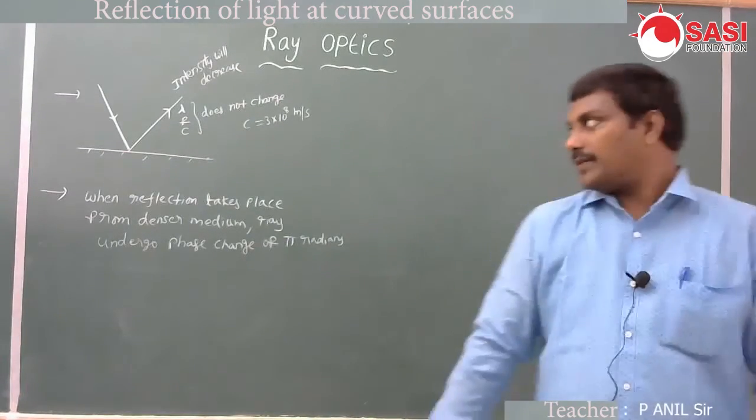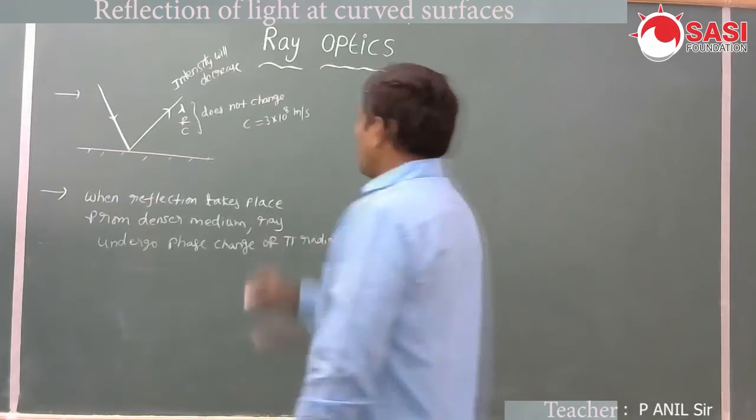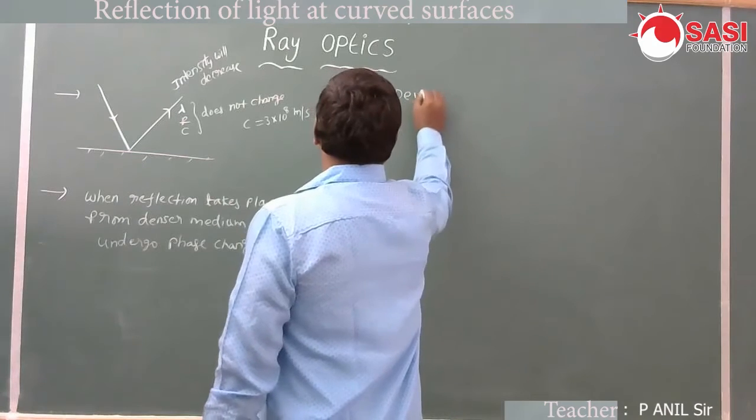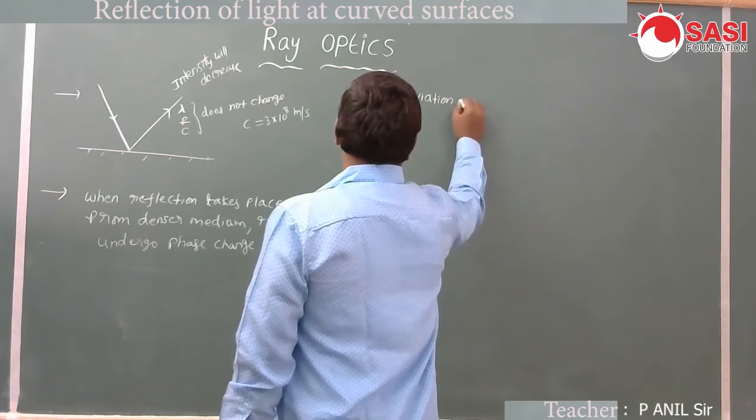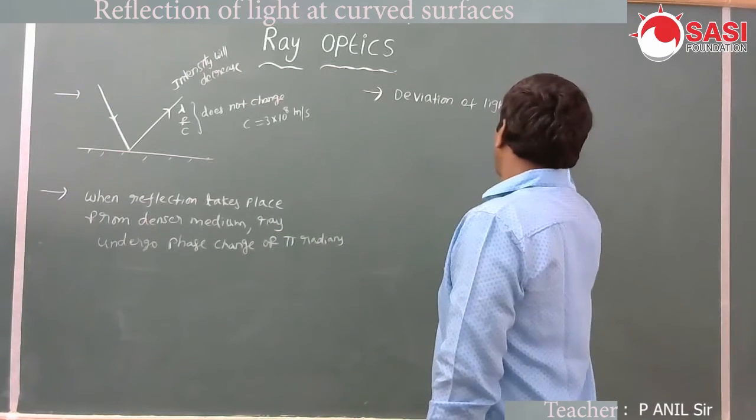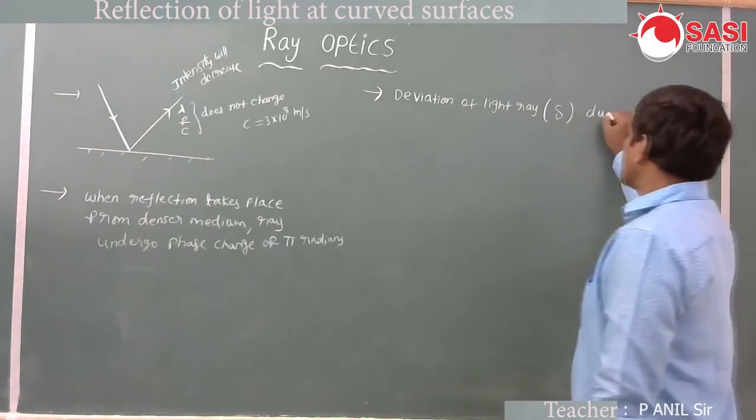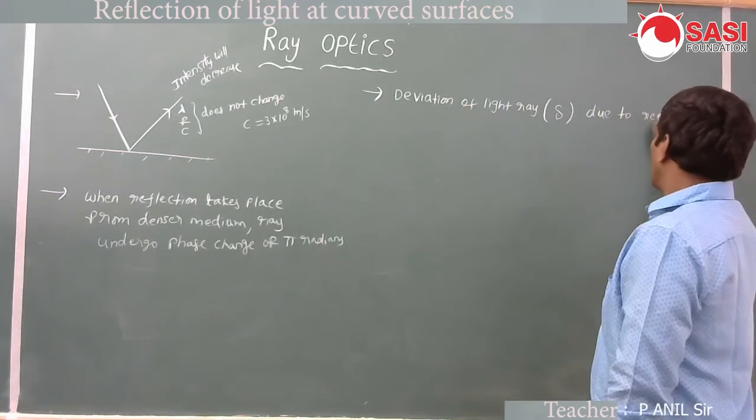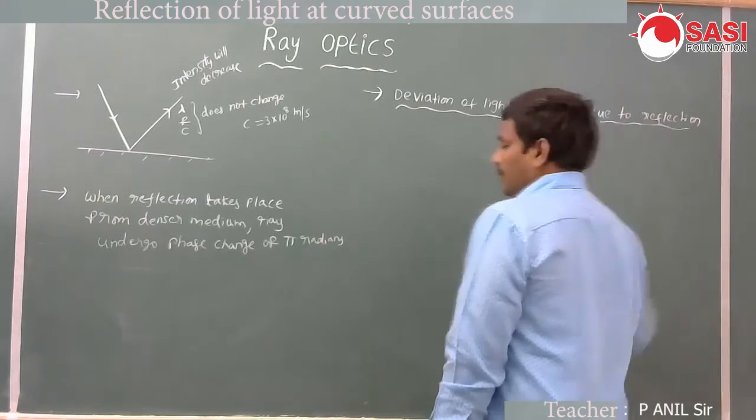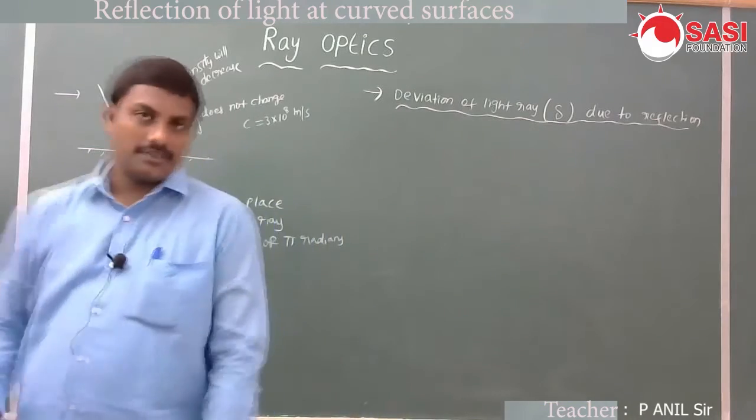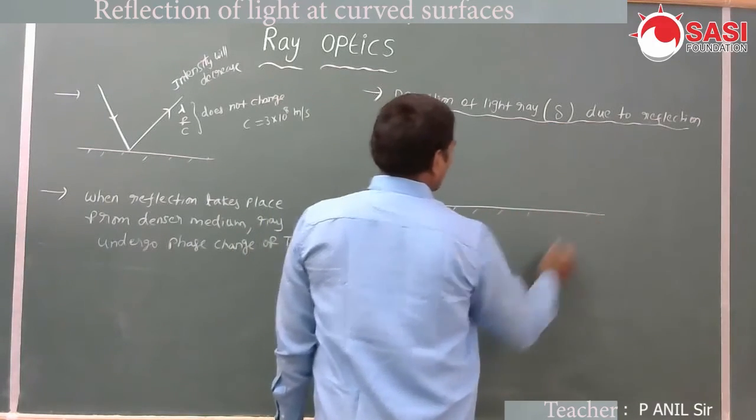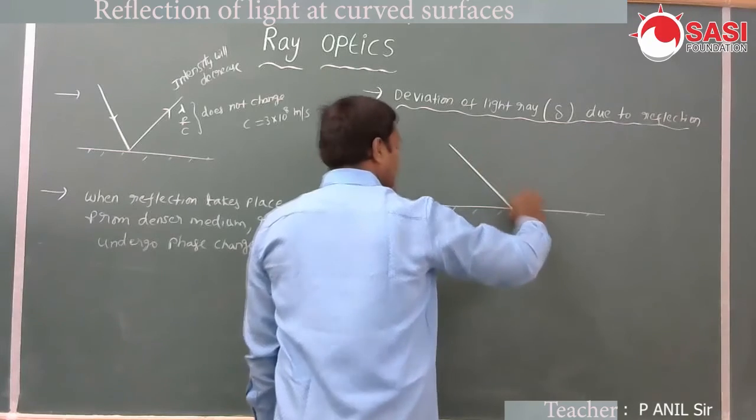And next we will see the deviation of the light ray, denoted by the letter delta, due to reflection. What is meant by deviation? Let us see. This is the plane surface. Light is incident on this surface.